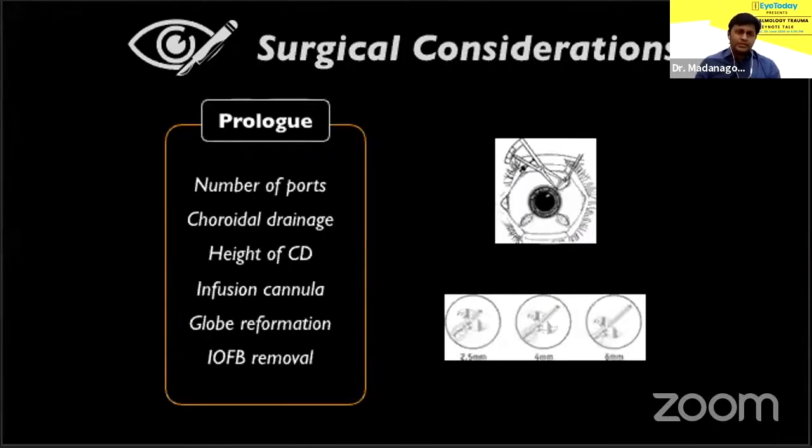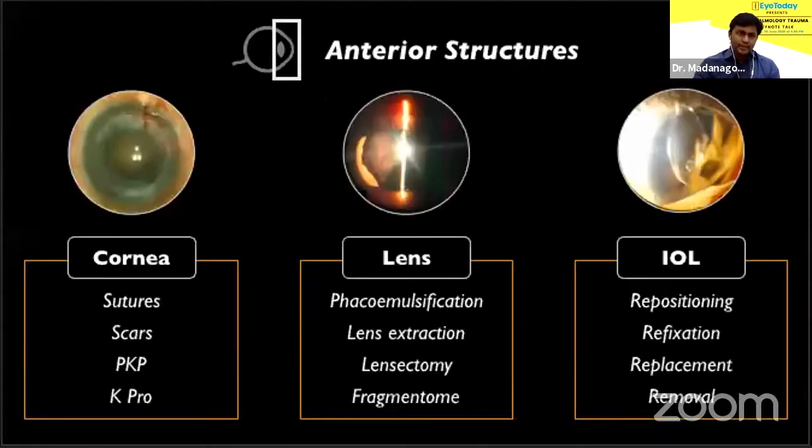As a VR surgeon, standard ports, both location and number of ports, may have to be changed. This helps with choroidal drainage, foreign body retrieval, and avoiding recently repaired areas. It may be preferable to use longer infusion cannulas, as you need to get beyond the detached choroid and retina. You don't want to be subretinal or suprachoroidal. In certain cases, I personally prefer having a superior sclerocorneal tunnel made at the outset. It can help to remove intraocular lenses or foreign bodies a little more easily.